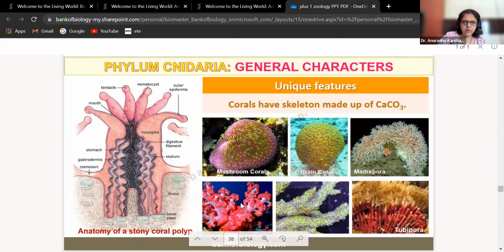This is the stony coral, and this is going to be your finger-like corals. These are called the finger corals. Okay, yeah. You can see tentacles. You can see the mouth, the stomach, gastrodermis. Then this is your coenosarc, meaning the structures that connect one another. And here you can see the basal plate, theca. This whole thing is exactly the structure of the stony coral. Internally they look like this. They are very beautiful.